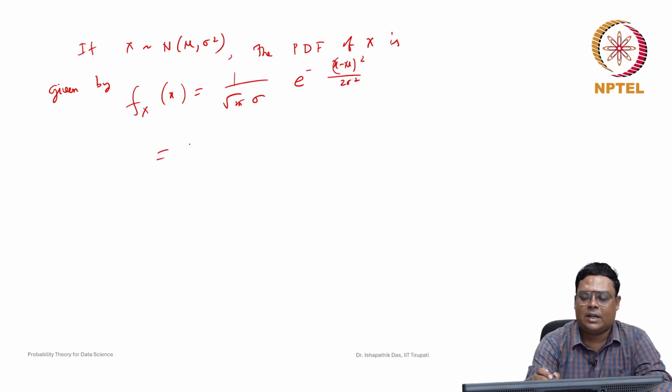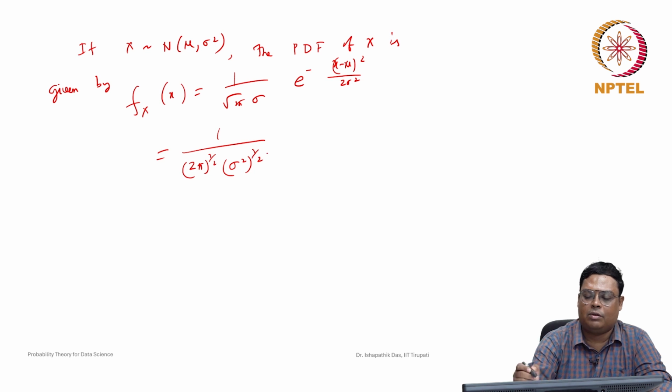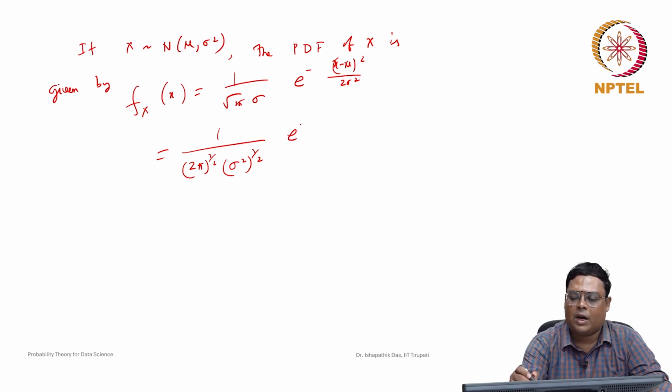That can be represented by 1 by 2 pi whole to the power 1 by 2, then sigma square whole to the power 1 by 2, then e to the power of minus 1 by 2, x minus mu, the inverse of sigma square, x minus mu.